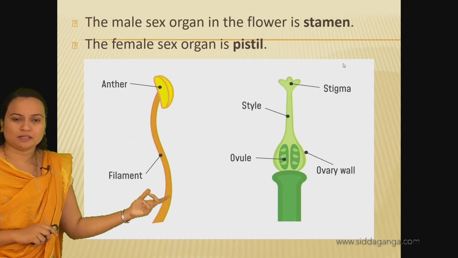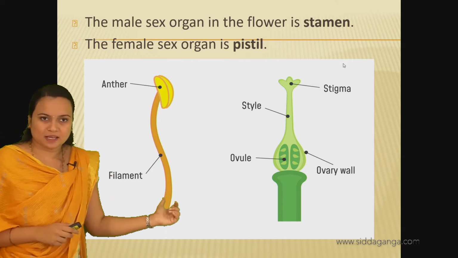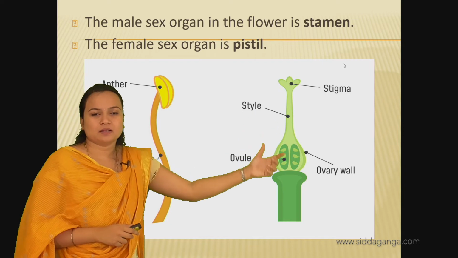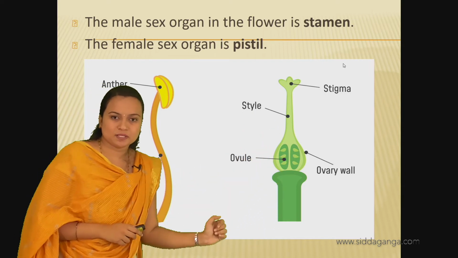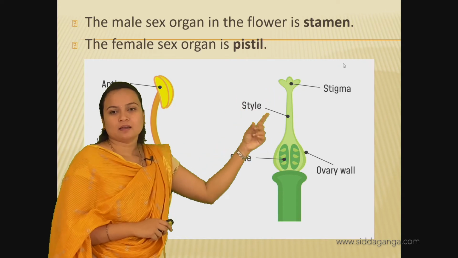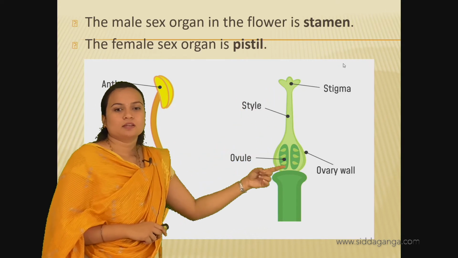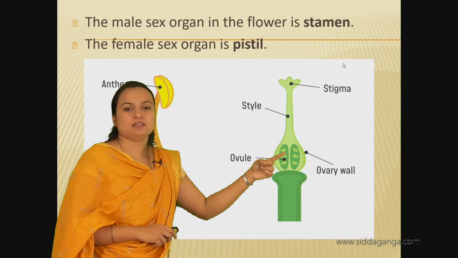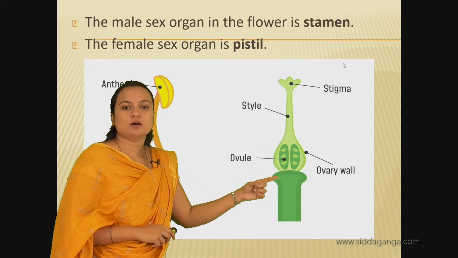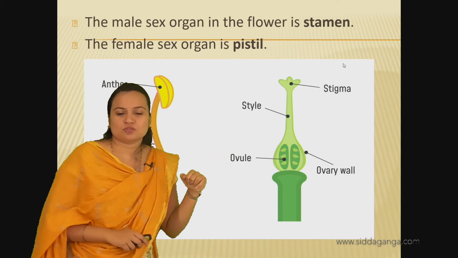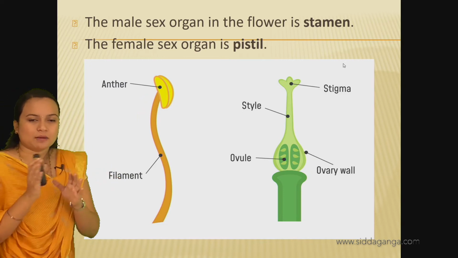Anther and filament together are called the stamen, and the female reproductive organ is called the pistil. The pistil has the stigma, style and ovary. In the ovary, the ovules are present, and these ovules are covered by the ovary wall. So this is the structure of the female reproductive part, the pistil.